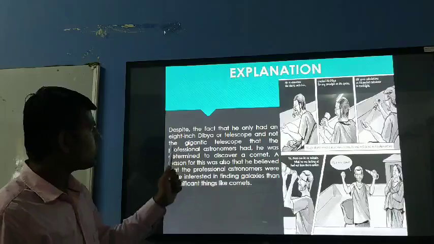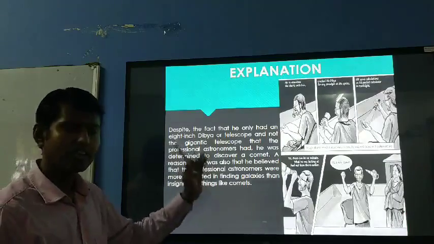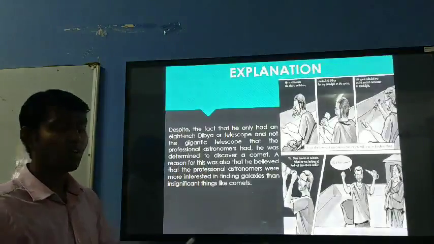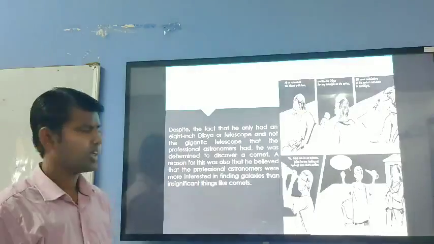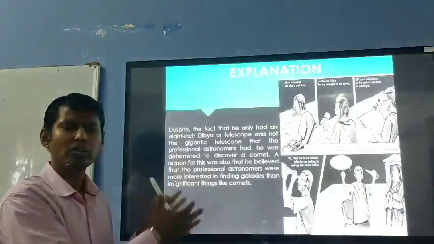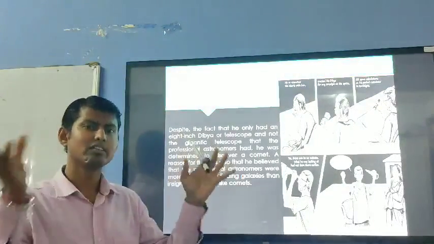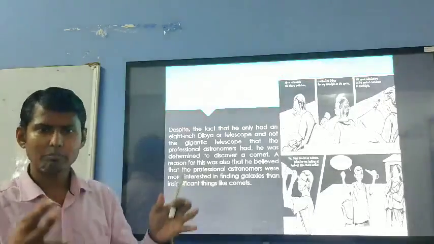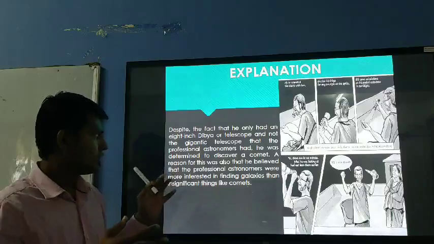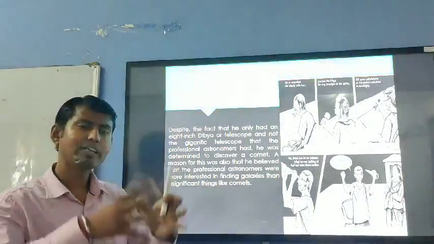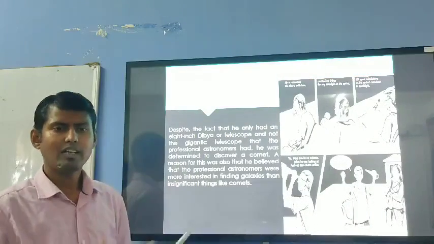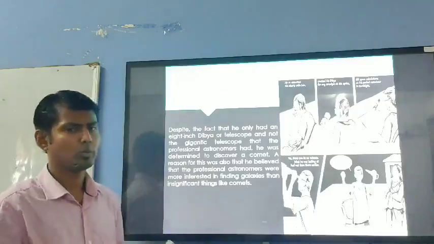Despite the fact that he had only an 8-inch telescope, and not the gigantic, very big telescope that the professional astronomers had. The professionals have that job, that work only, so they have a big telescope. But here Udatta is an amateur astronomer, so he doesn't have a big telescope. He has an 8-inch telescope. But he was very certain, very sure, that one day he would be able to discover a comet with the help of this